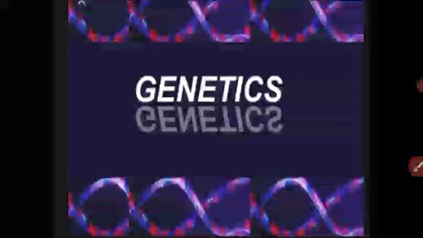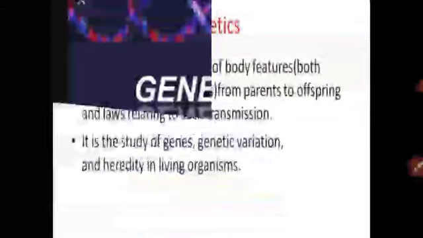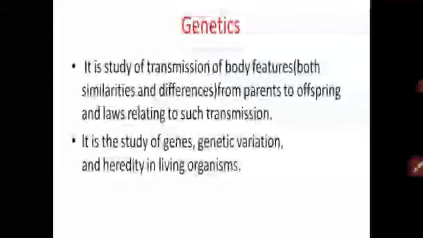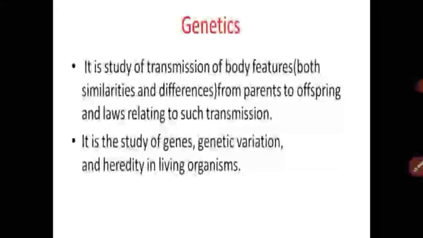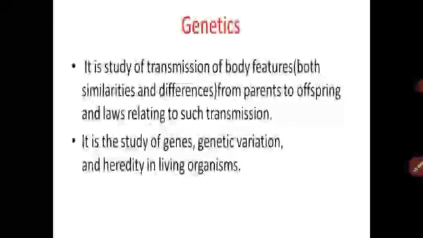In higher classes you have to study what transcription and translation are. Got it? And these characters are inherited from parents to the offspring. Got it? This is called genetics. Understood? Genes are particular segments of DNA, and these genes have coded features, and these coded features are transported from parents to the offspring.